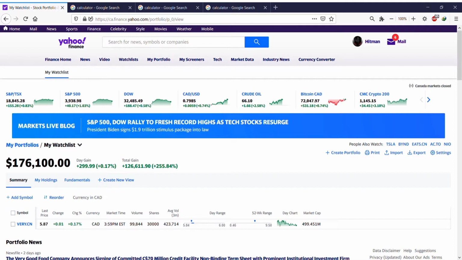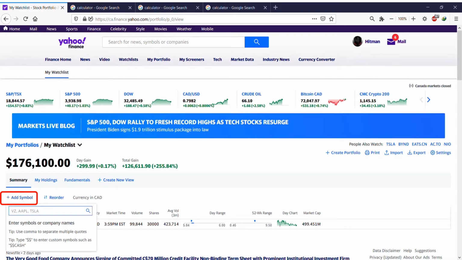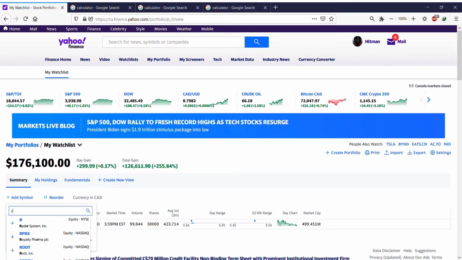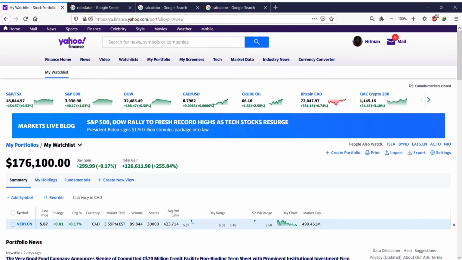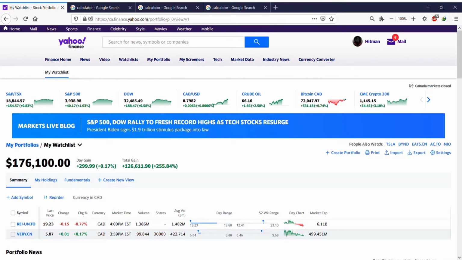Okay, if you want to add, here you have to do it manually because it doesn't follow. It's not like you're a broker, so you have to click on add symbol, and here you can, for example, add something. Let's say I like Ryokan, REI-UN.TO. Okay, so right now I have added this.